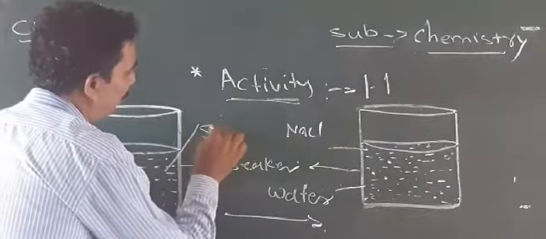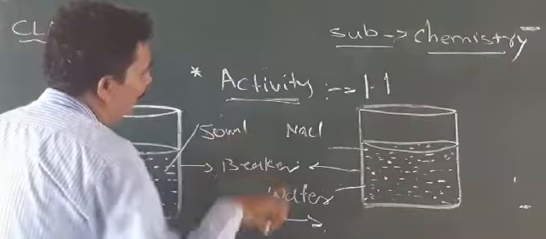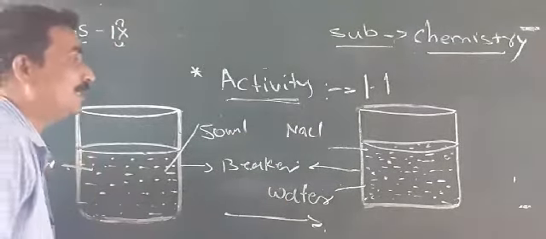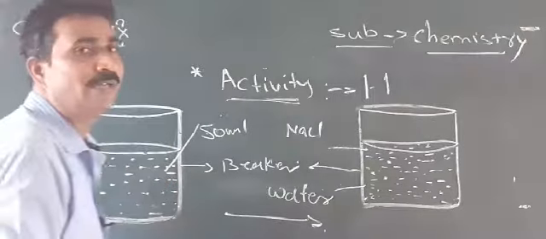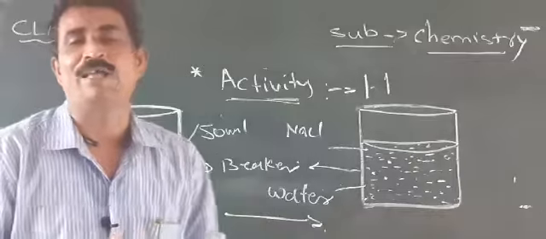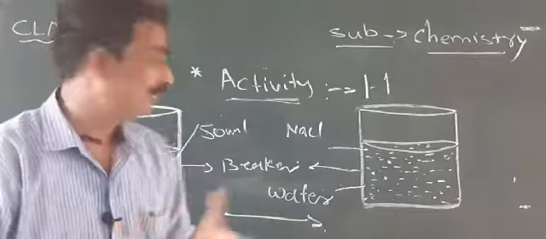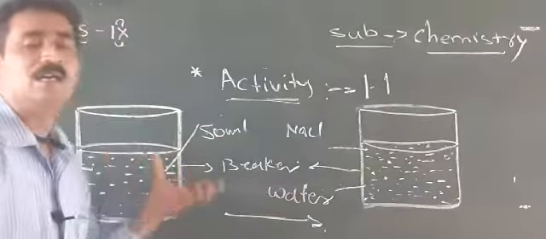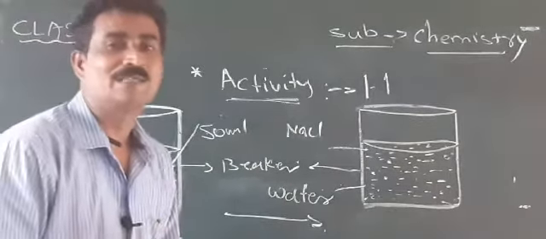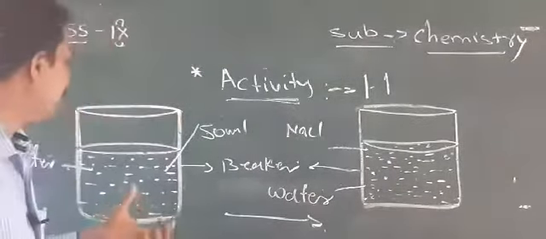How much water did we add? 50 ml of water we added in the beaker. Water, as we already know, takes any shape. When we add it to a beaker, it takes the beaker's shape; if we add it to a plate, it takes the plate's shape. That we will learn later.